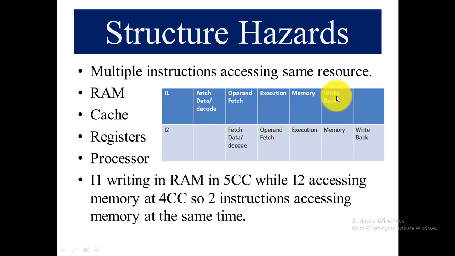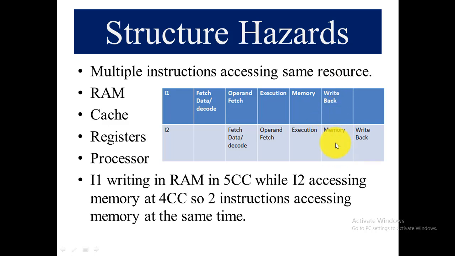In the same way, we start instruction 2 when stage 1 is free. So it's fetching and decoding, fetching the operand, then performing execution, and accessing the memory. So when instruction 1 is writing back into the memory, instruction 2 is also accessing the memory.